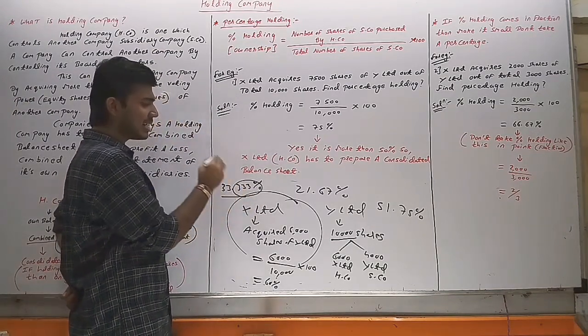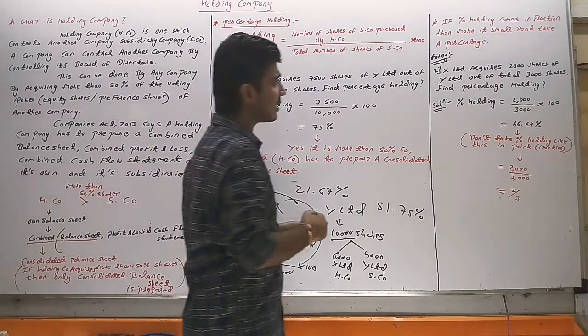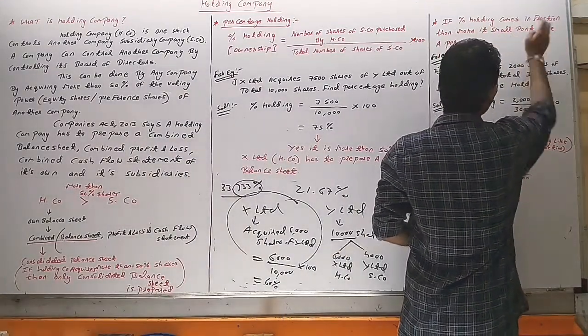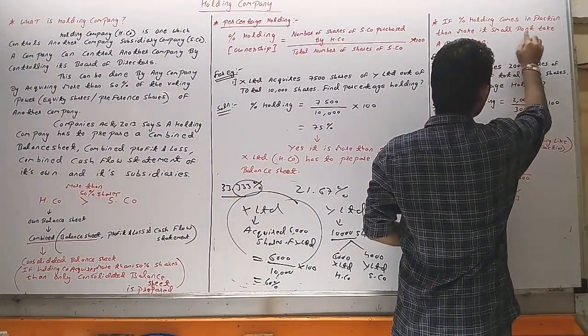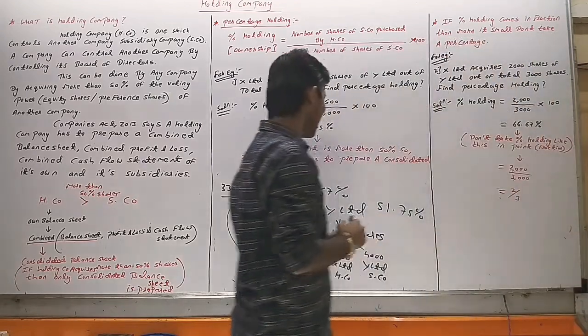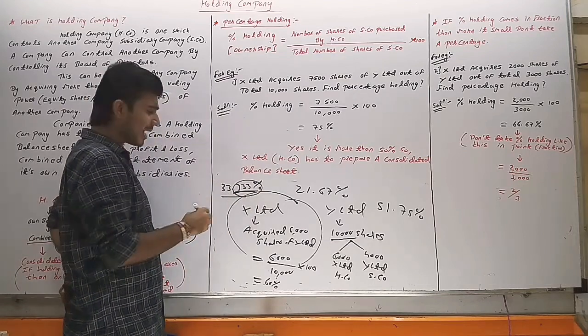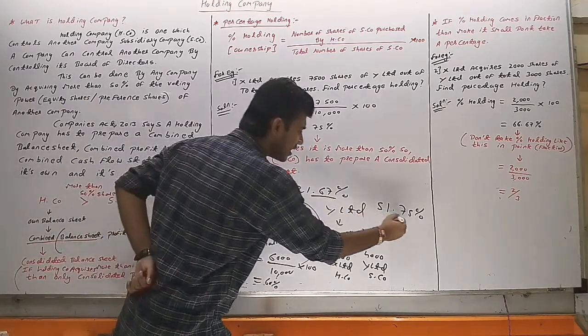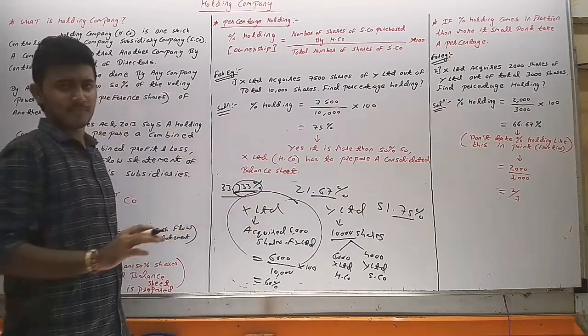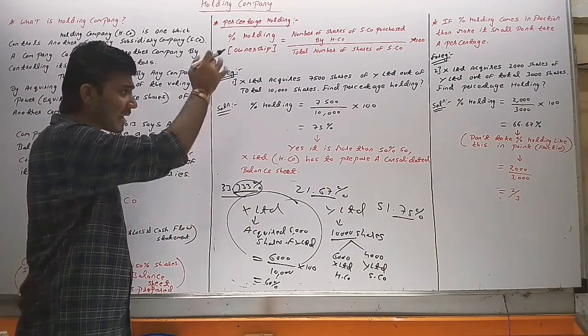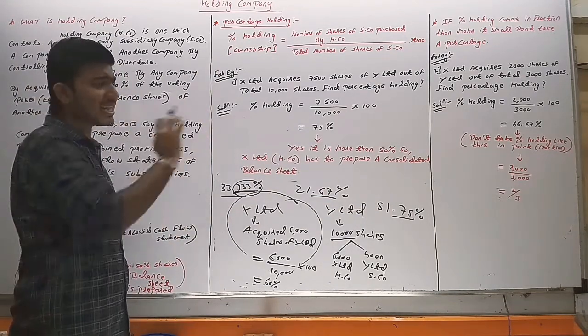It means never take it in points. If percentage holding comes in fraction, then don't take a percentage. Instead, make the number small, make it a ratio.